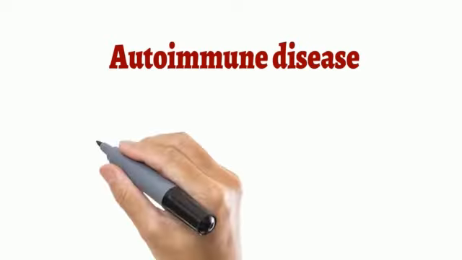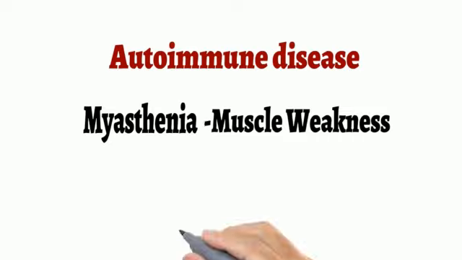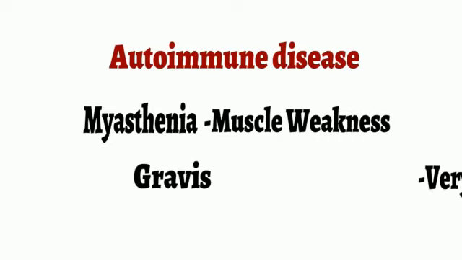Hello friends, in this session we will discuss Myasthenia gravis. Myasthenia gravis is an autoimmune disease which induces serious muscle weakness, and that's why it is known as myasthenia, that is muscle weakness, and gravis means very serious.